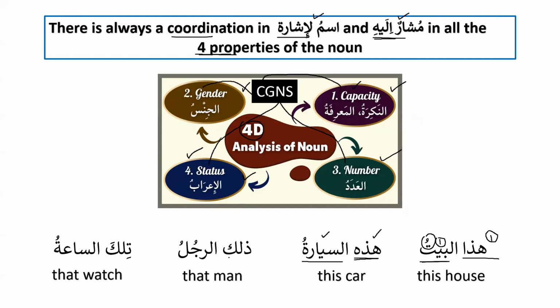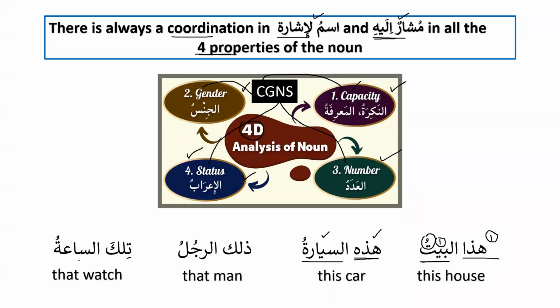So here dhalika rajulu, that man, they are also equal in four: capacity, gender, number, and status. And similarly, tilka sa'atu, they are also equal in four properties. Tilka is feminine, as-sa'atu is feminine, tilka is marifa, and as-sa'atu is marifa. Tilka is singular and as-sa'atu is singular, and similarly, tilka is marfu and as-sa'atu is marfu.